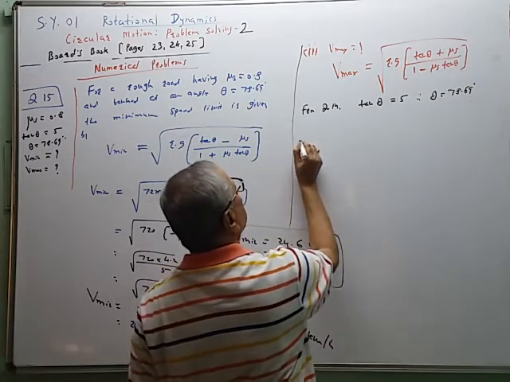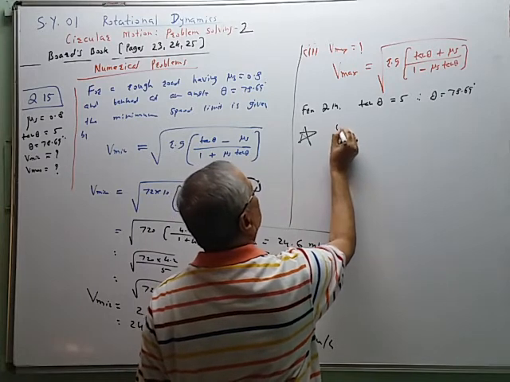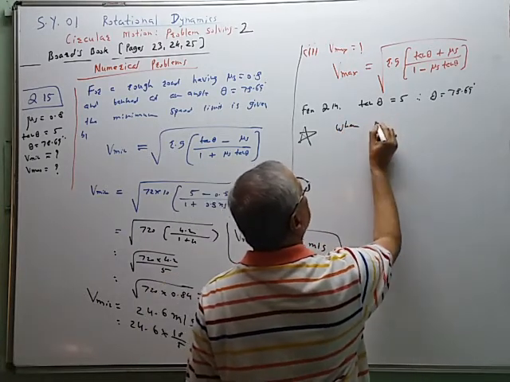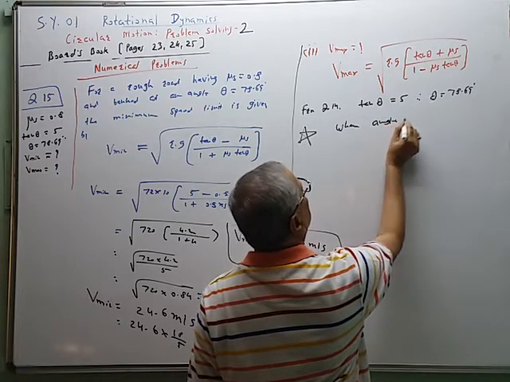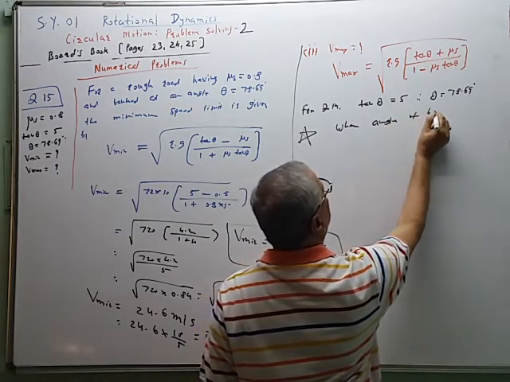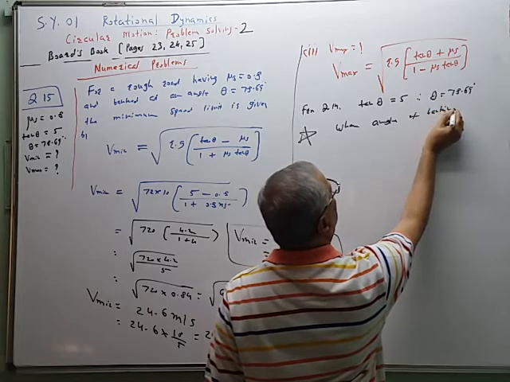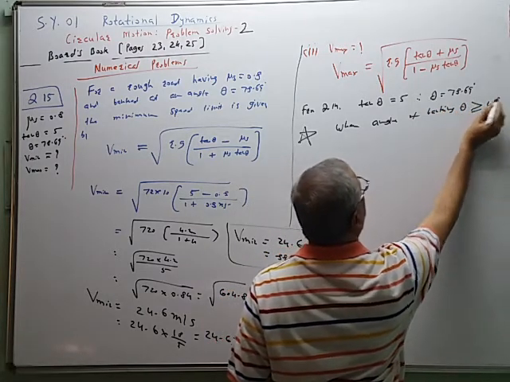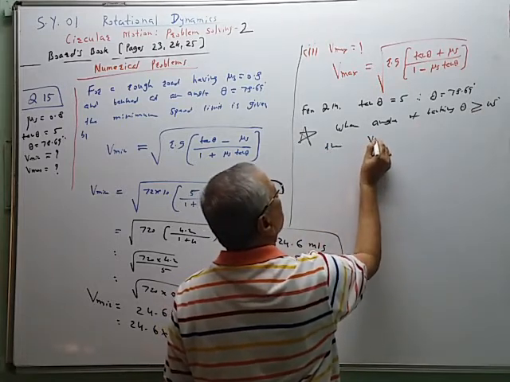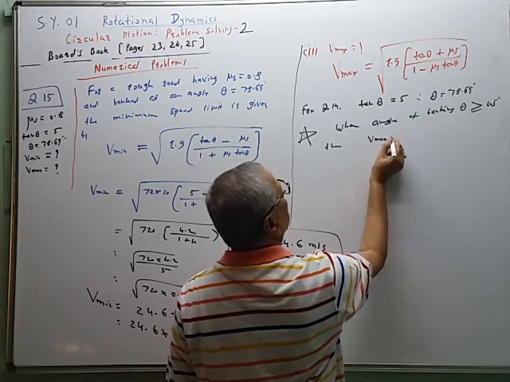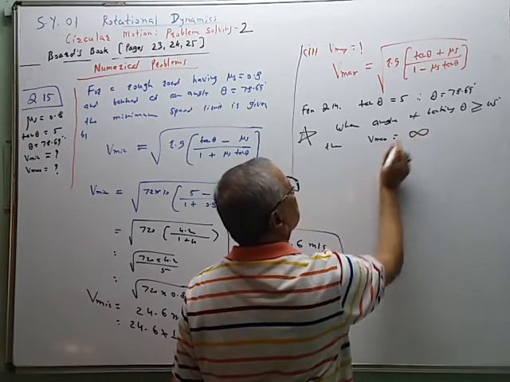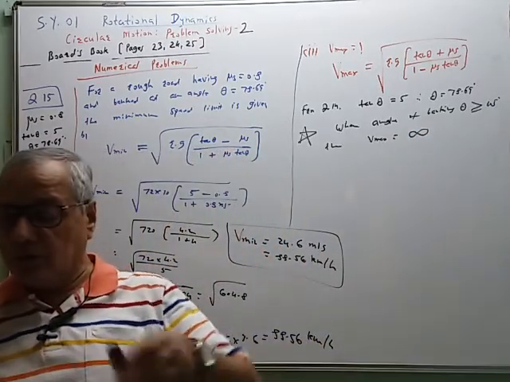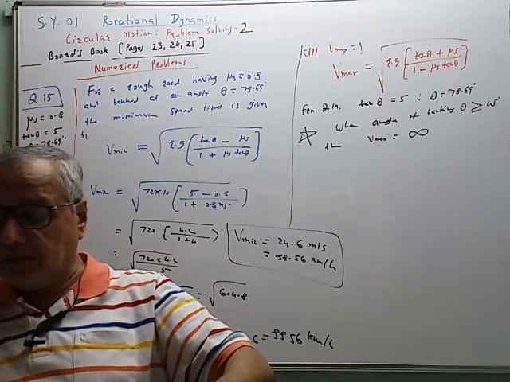So we know this property: when the angle of banking theta is greater than or equal to 45 degree, then Vmax is equal to infinity. Infinity means there is no upper speed limit.